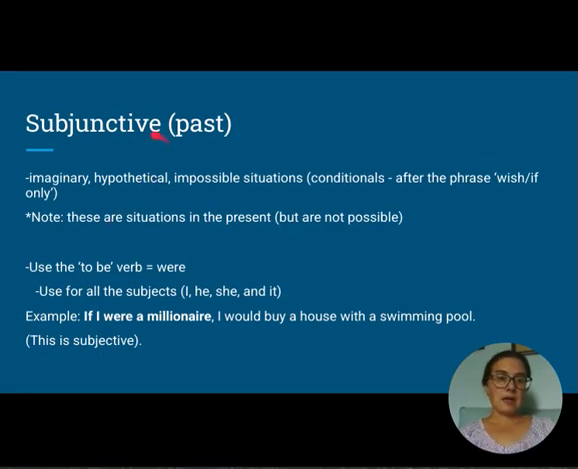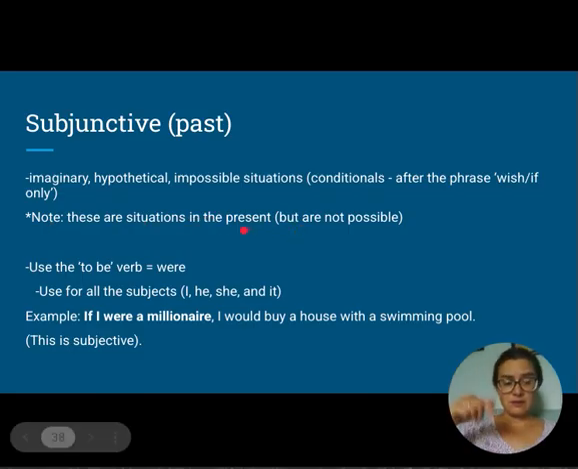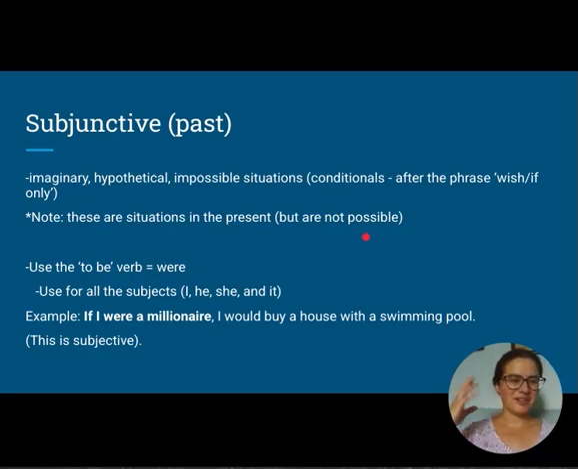Now, the next part that we're going to deal with is subjunctive past, which deals again with these imaginary, hypothetical, impossible situations, conditionals. They might come after the phrase wish or if only. You know, these are desires, things that I put here. I put note, these are situations in the present. So things that we're talking about right now, but they're not possible. They're just not possible. They're unfeasible. They're really situations that are unattainable.